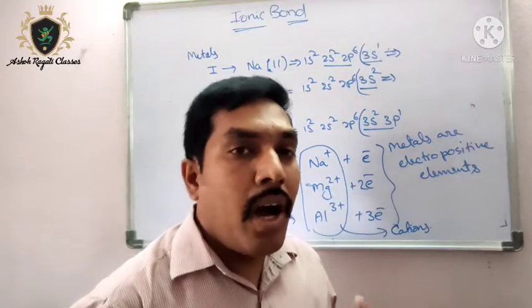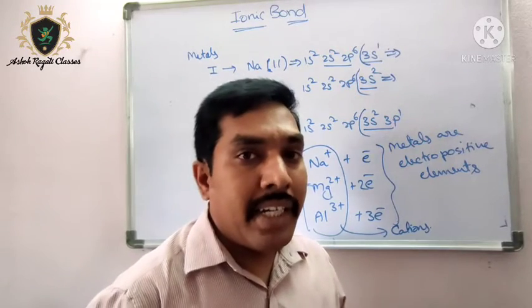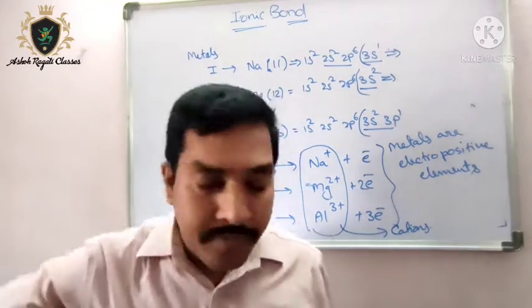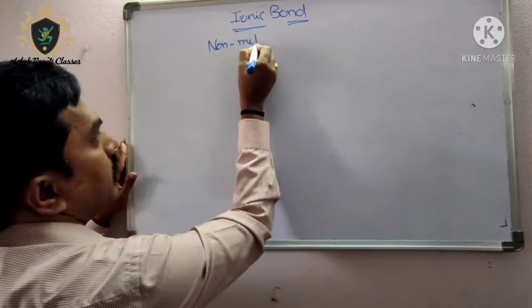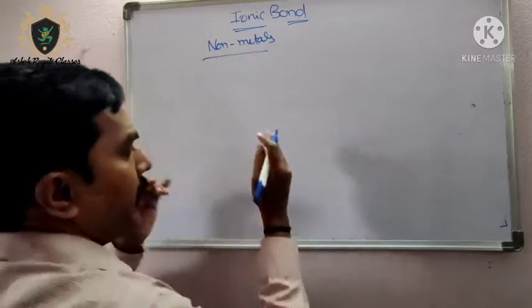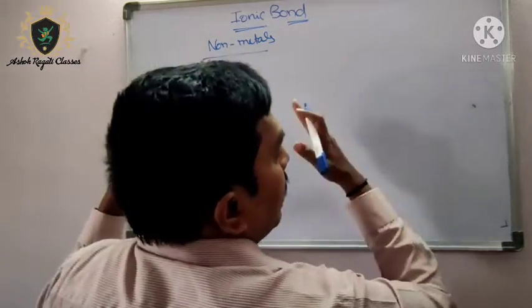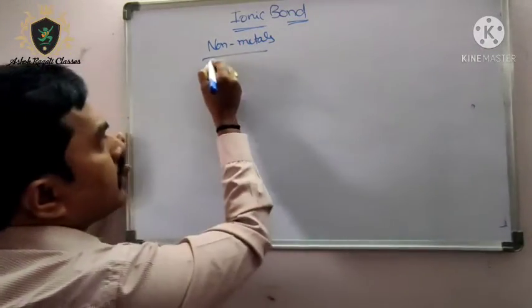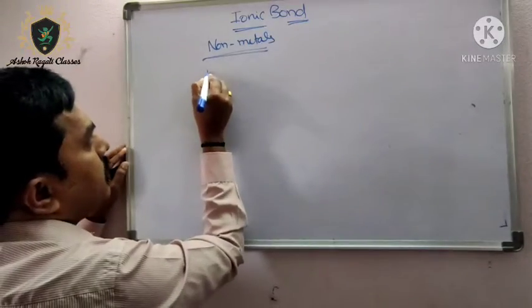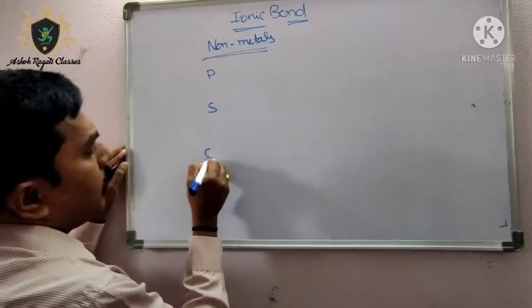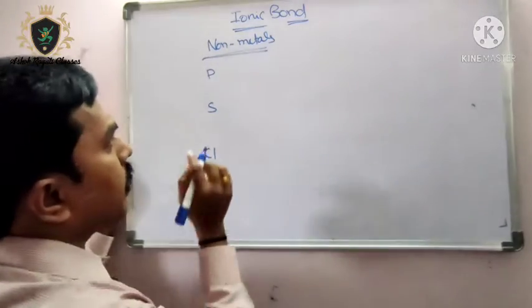Okay, let us observe how the non-metals are getting stability with the octet. Non-metals, which are residing on the right side of the periodic table. Let us take the fifth group, phosphorus, sulfur, chlorine.